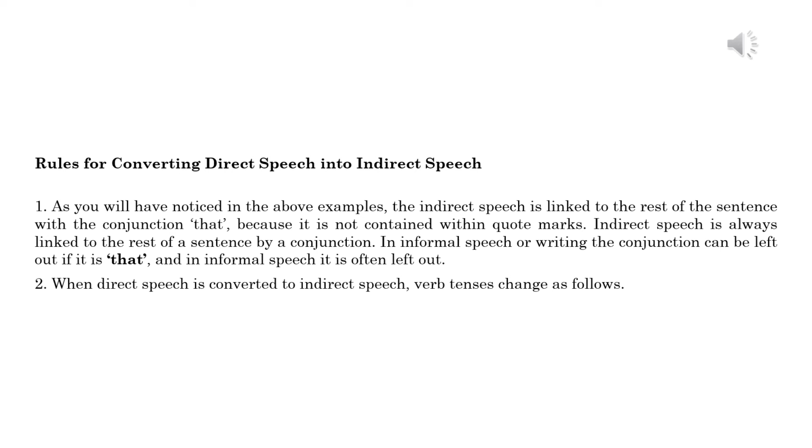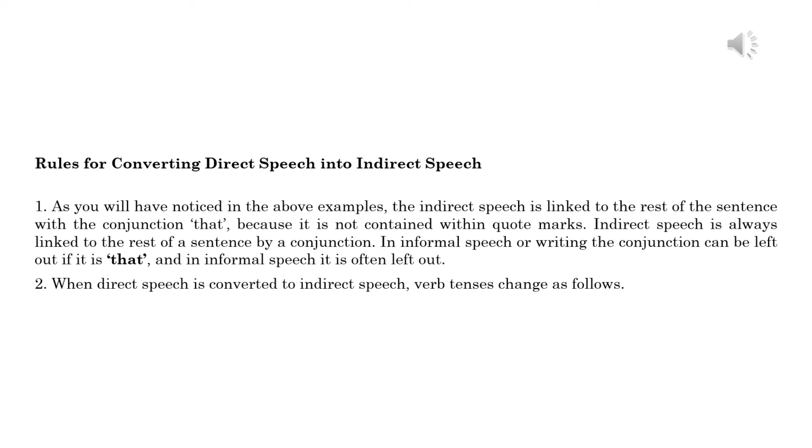Rules for converting direct speech into indirect speech. 1. As you will have noticed in the above examples, the indirect speech is linked to the rest of the sentence with the conjunction that, because it is not contained within quote marks. Indirect speech is always linked to the rest of a sentence by a conjunction. In informal speech or writing, the conjunction can be left out if it is that, and in informal speech it is often left out.